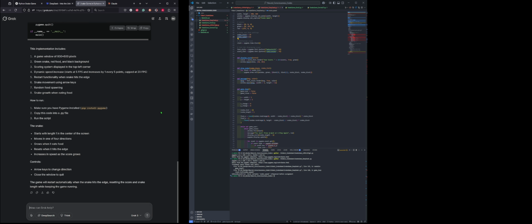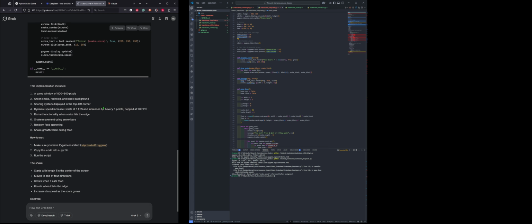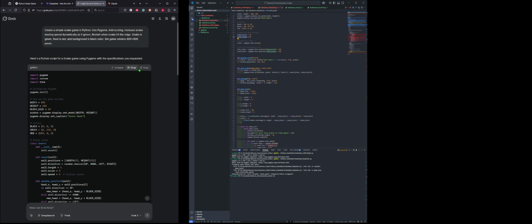It has a long description of the game and what it does. It says the implementation includes, yes, what is required. It also mentions a dynamic speed increase: it starts at 5 frames per second and increases by 1 frame per second every 5 points, capped at 20 frames per second. Wow, that is a nice introduction and description of the game. The snake starts with a length of 1 at the center of the screen and then moves forward. Arrow keys control direction, and you close the window to quit.